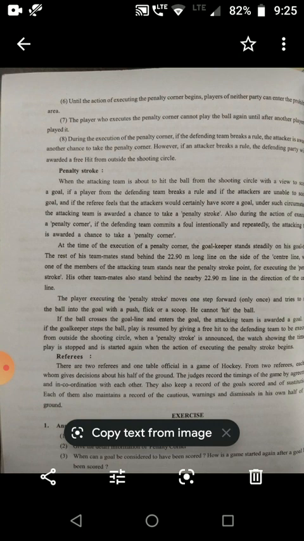The judges record the timing of the game by agreement and in coordination with each other. They also keep a record of goals scored and of the situation. Each of them also maintains the record of the cautions, warnings and dismissals in his own half of the ground.